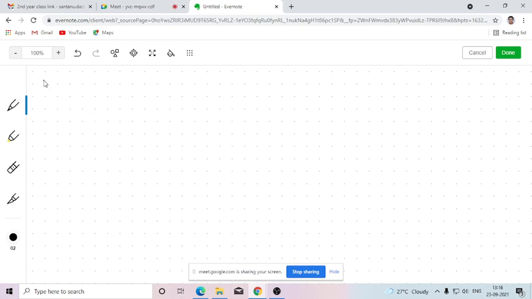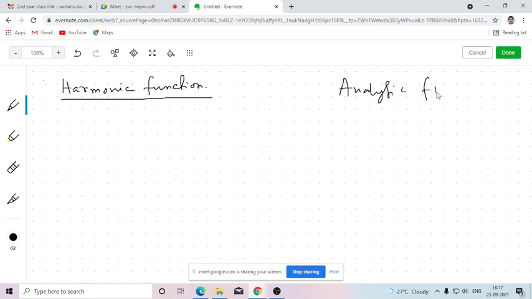Can you see the blank screen? Yes, sir. So today we'll be discussing the harmonic function. So this is a harmonic function. We have already discussed what is the analytic function, and here we'll be discussing what is the relationship between analytic function and harmonic function.